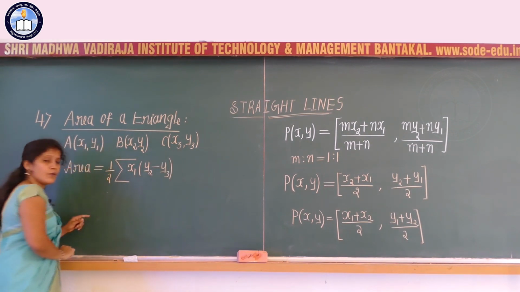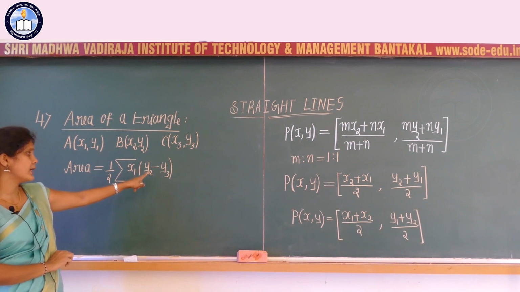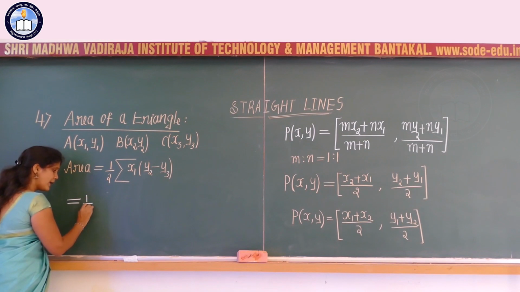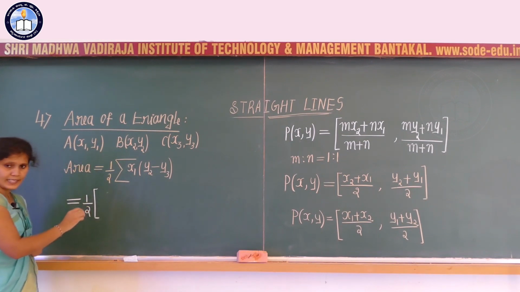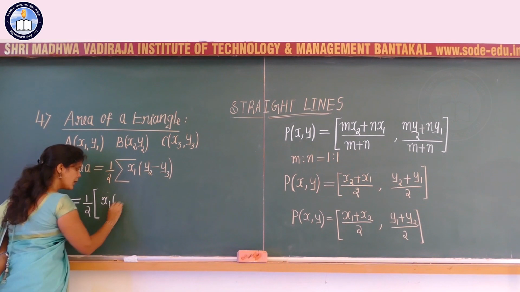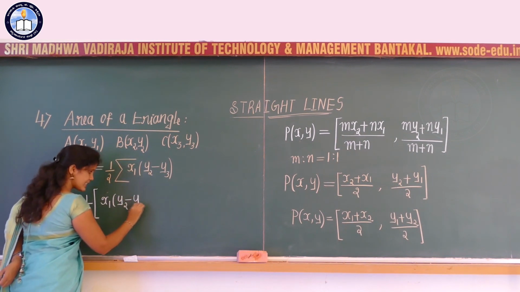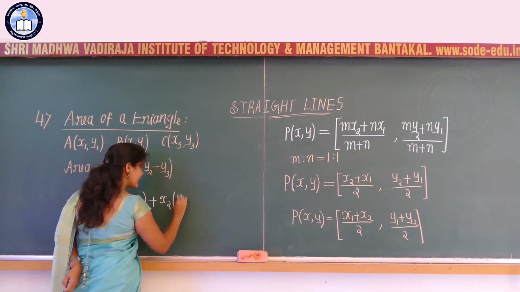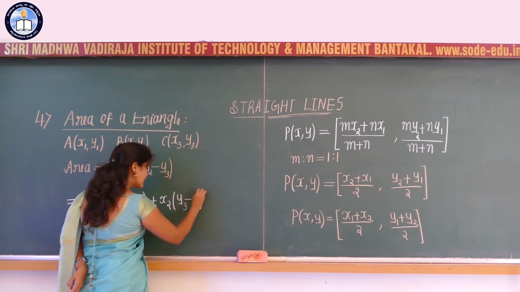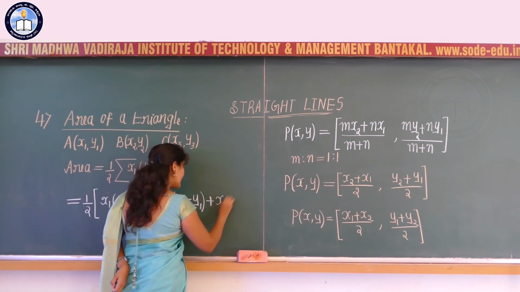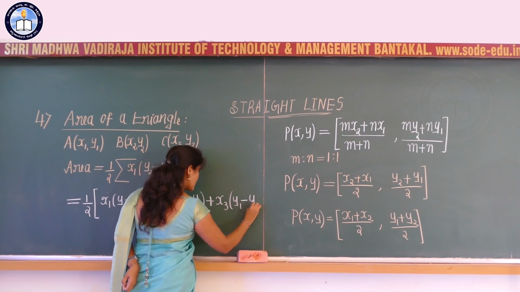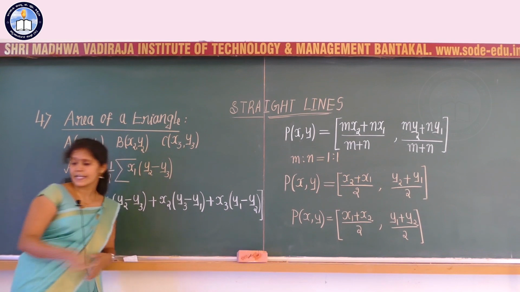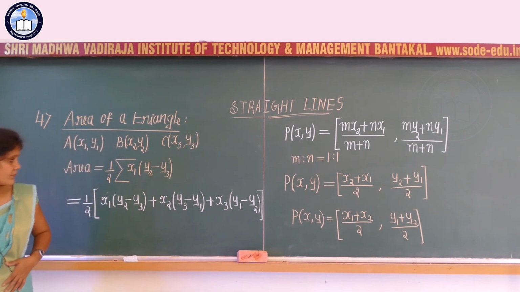I can write it as 1 by 2 into, within the brackets, x1 into y2 minus y3, the second term x2 into y3 minus y1, and the third term x3 into y1 minus y2.